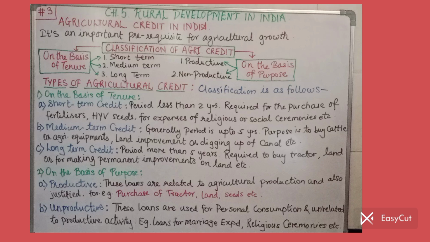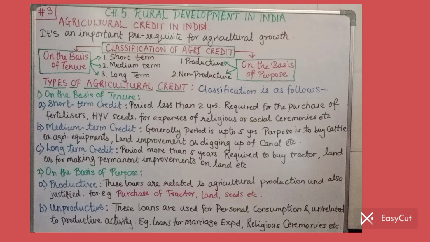But the second type is unproductive credit. From the name itself, we get an idea about this. Unproductive means that by putting this credit to use, the farmer is not gaining anything. So it's a sort of burden on the farmer. These loans are used for personal consumption and are unrelated to production activity.